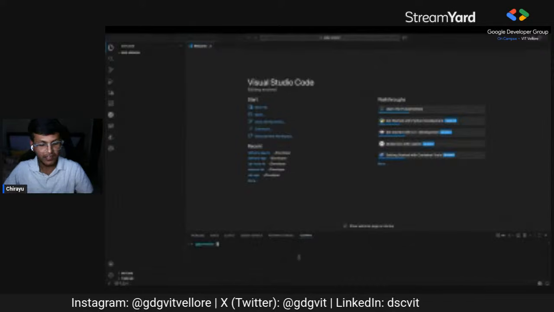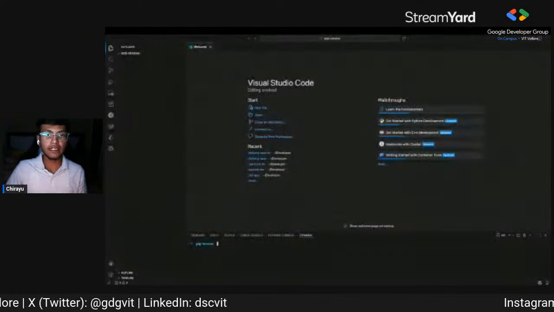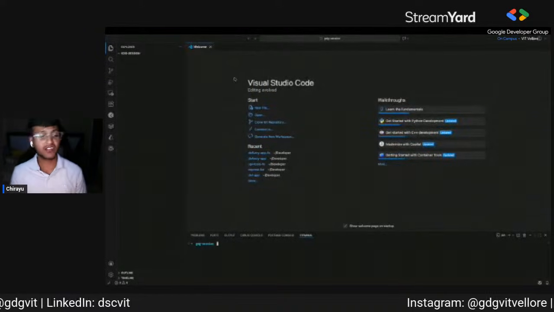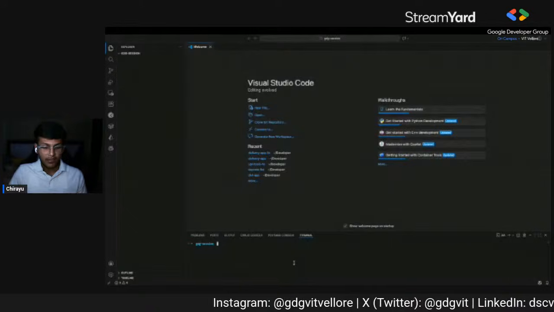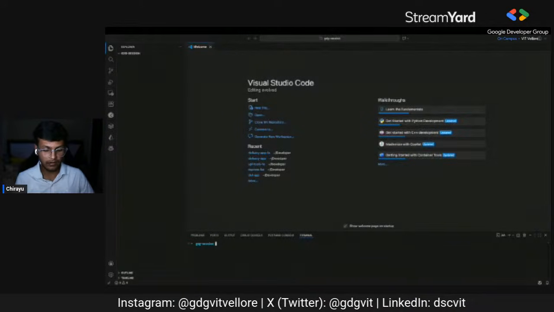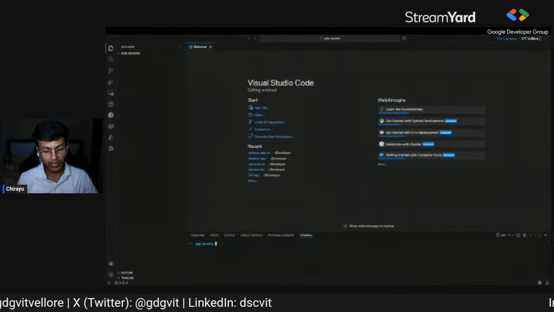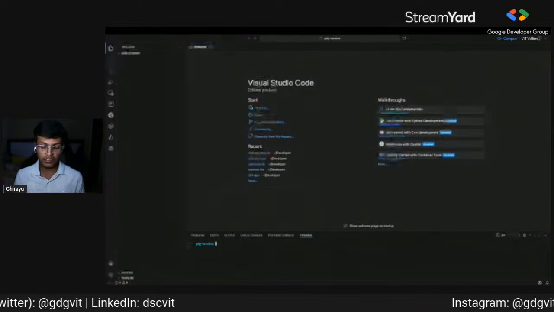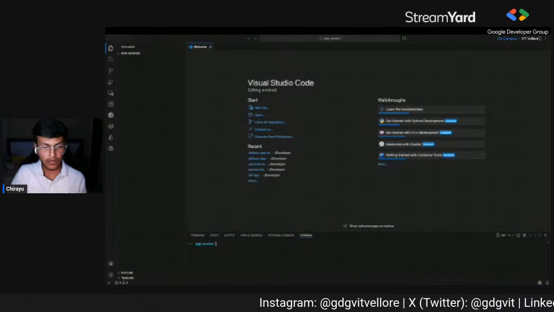So how do we initialize a Next.js project? There's nothing tedious, it's all easy. We just need to write a command. First of all, you need to have npm, Node package manager, and Node installed in your systems.